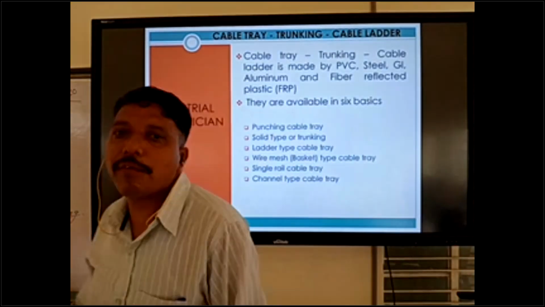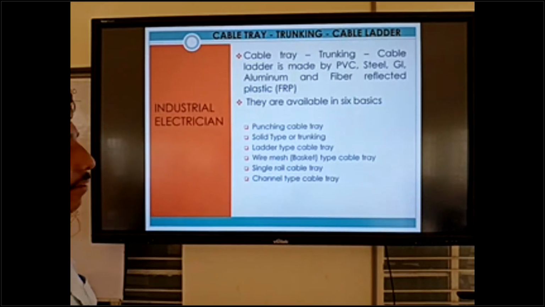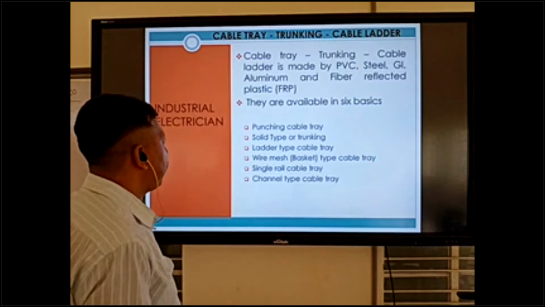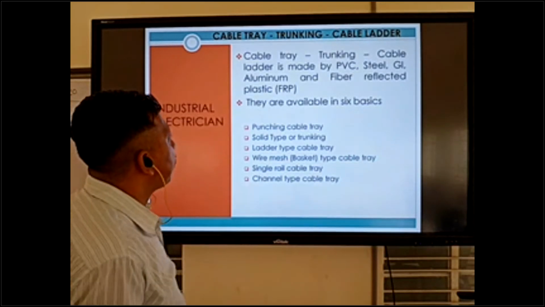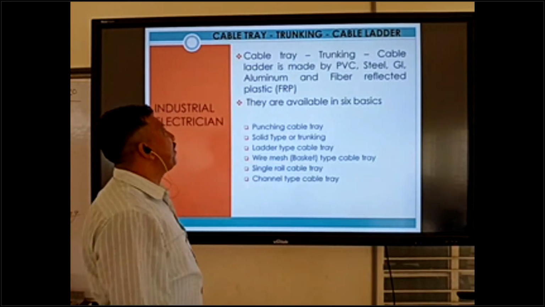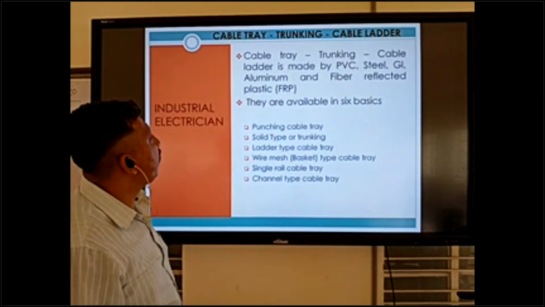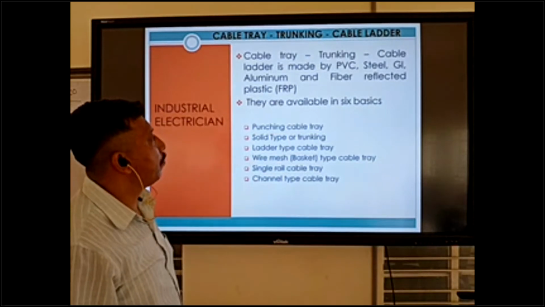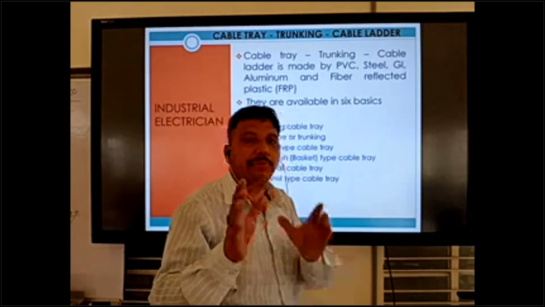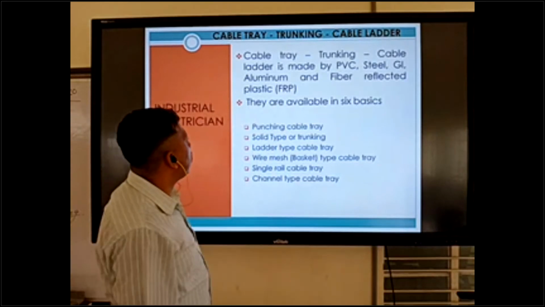So, the definition of cable tray, trunking and cable ladder. Cable tray, trunking and cable ladder are made of PVC, steel, GI, aluminum and fiber reinforced plastic, FRP. So they are made of GI, galvanized iron. This is made of GI also, okay?